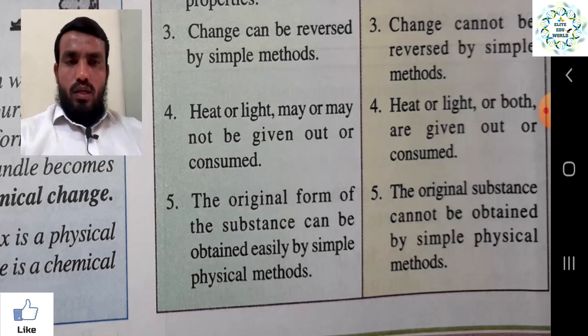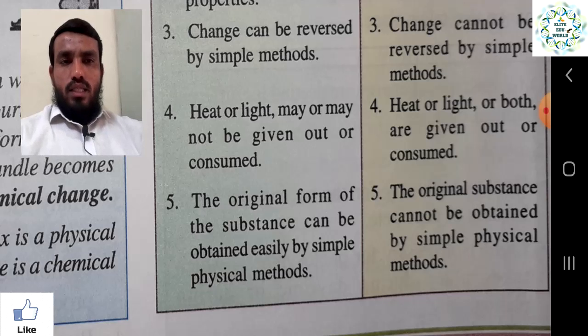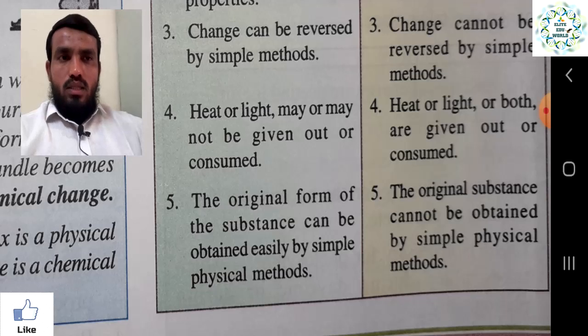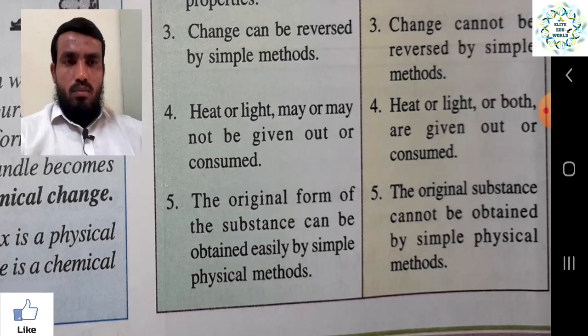And number 5th point: the original form of a substance can be obtained easily by a simple physical method. Whatever the original form of that substance, you can get it back by applying a simple method. But in a chemical change, the original substance cannot be obtained by a simple method.